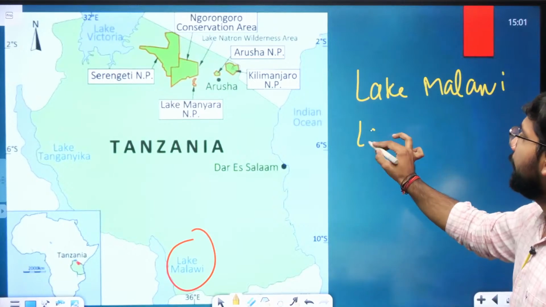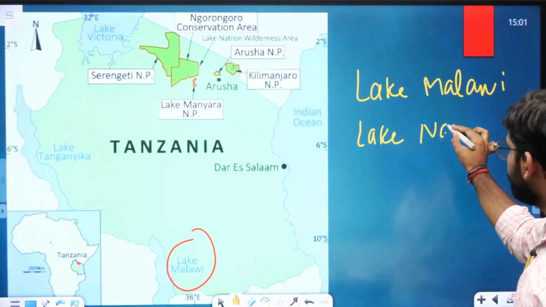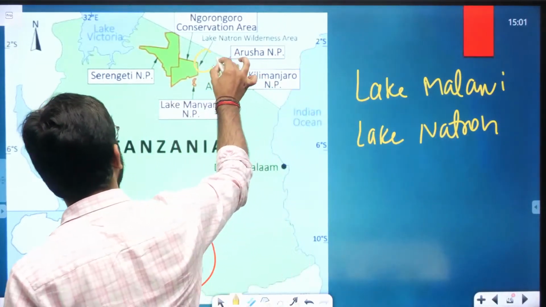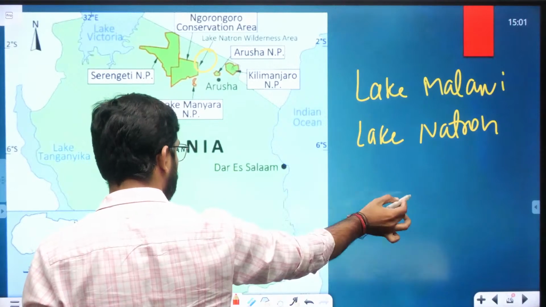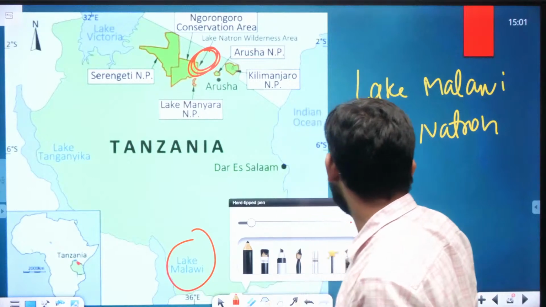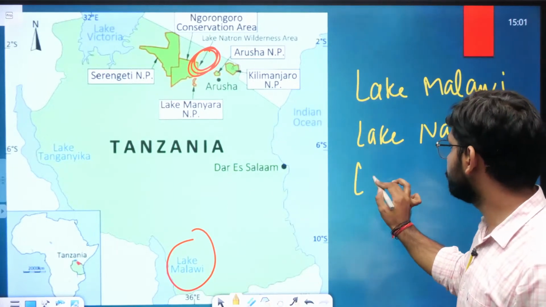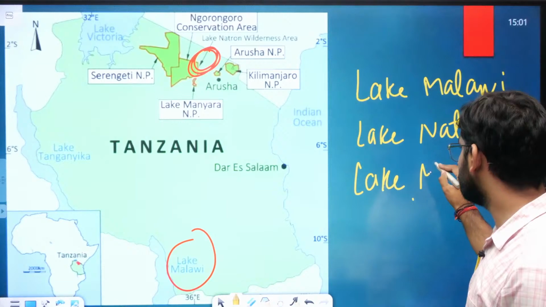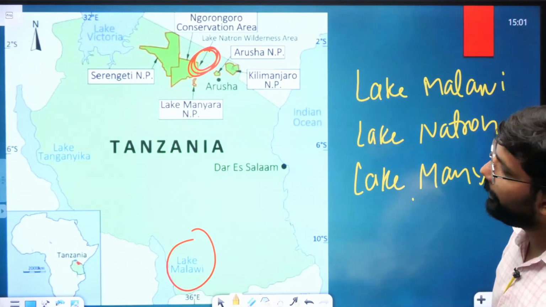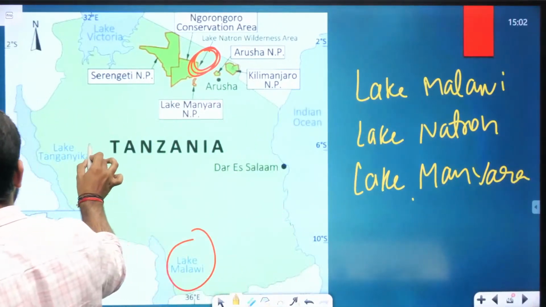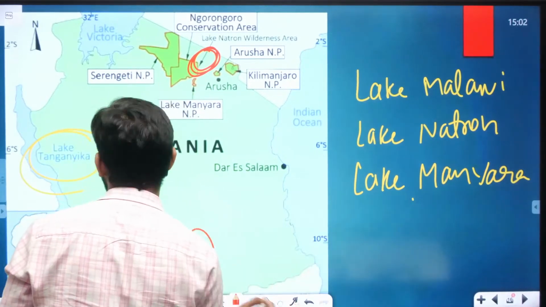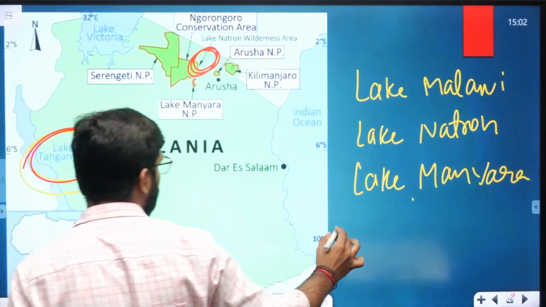Lake Natron we have already seen, here is Lake Natron. Then Lake Manyara. Then if you are looking here, Lake Tanganyika.